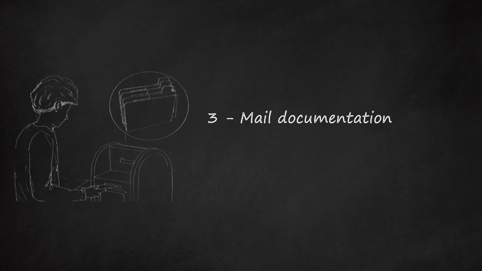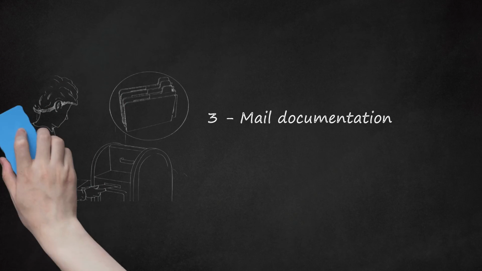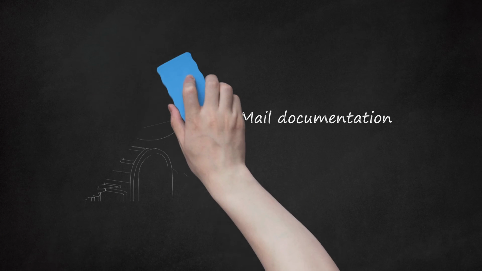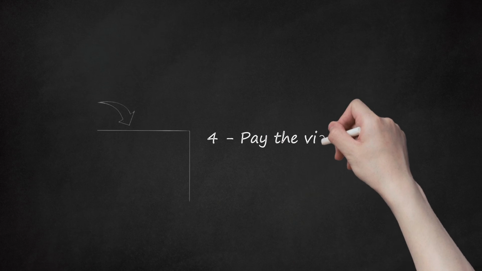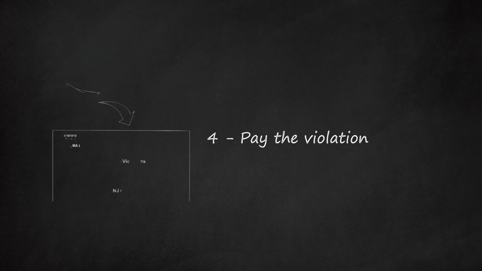You can mail any supporting documentation to E-ZPass Violations Processing Center, P.O. Box 4971, Trenton, New Jersey 08650. 4. Pay the violation. If you do not succeed with your dispute, then you will need to pay your violation. You might get a first violation waived. If not, you can send your payment by mail to the Violations Processing Center address listed above.